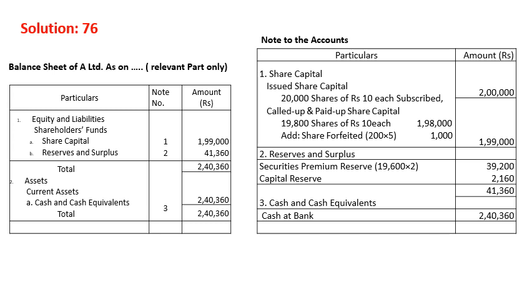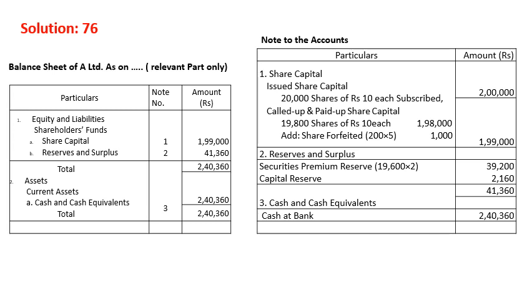Now in the face of the balance sheet, share capital is given, reserve and surplus, because there is a capital reserve as well as security premium reserve, and cash equivalent is there. So issued capital is 20,000 shares of rupees 10 each. Subscribed and called up capital is also 19,800 shares, because out of the forfeited 1,000 shares only 800 shares are reissued, so 200 shares are not reissued. That's why 19,800 shares of 10 each, and add share forfeiture, 200 shares not paid, into 5, that is 1,000.